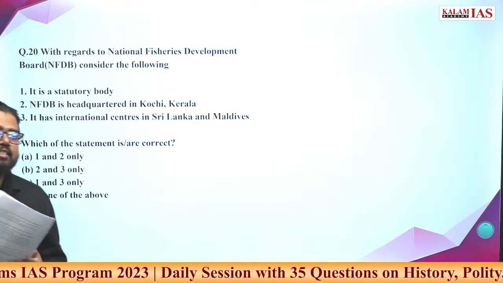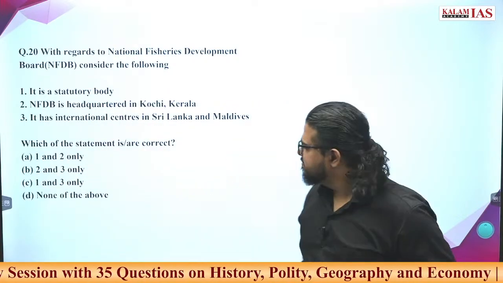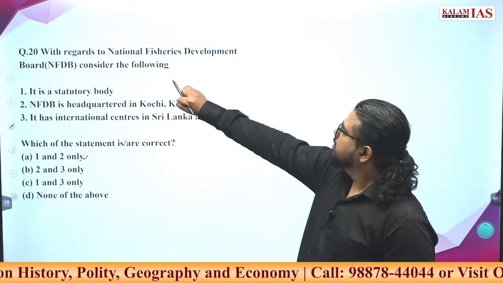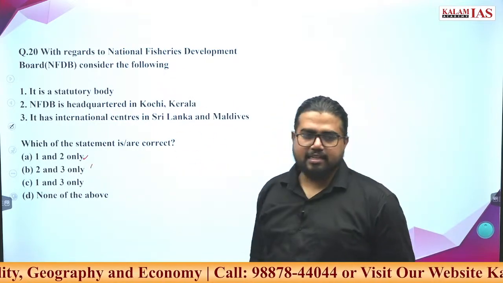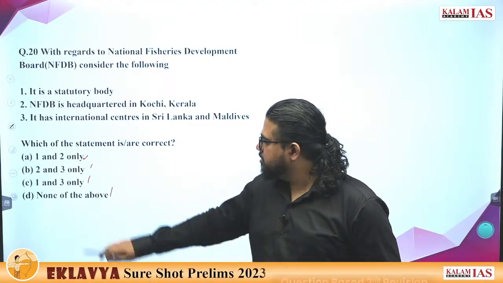Twentieth question, what is the answer? A. Correct is asked. With regards to B, any other? D. C, everything open.